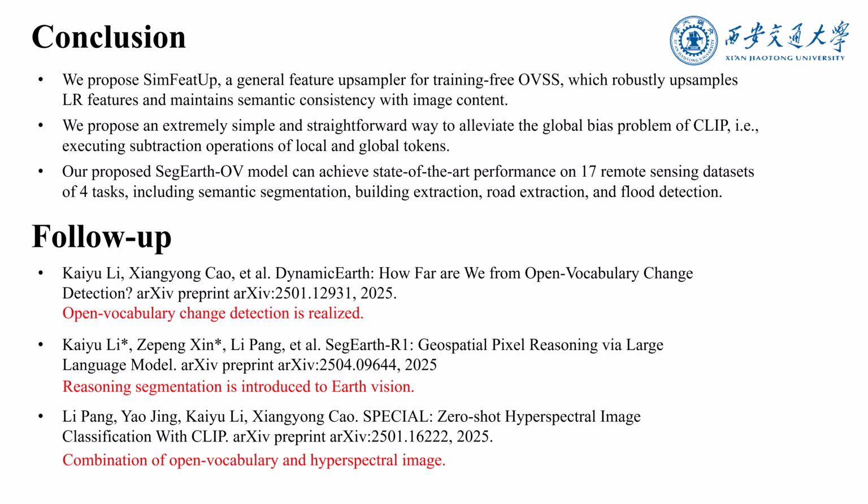In summary, SegEarth-OV is the first training-free open vocabulary segmentation method specifically tailored for the unique challenges of remote sensing images. We've demonstrated that by systematically addressing feature resolution with our SimFeatUp module and mitigating global bias in patch tokens, we can achieve significant performance gains, offering a new and promising pathway towards universal remote sensing image interpretation.